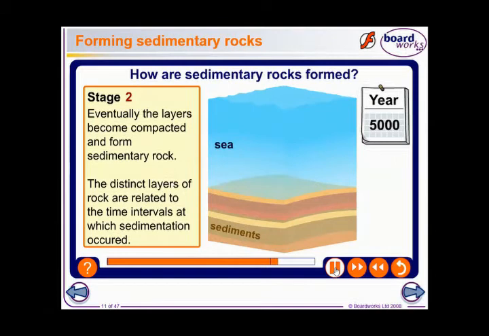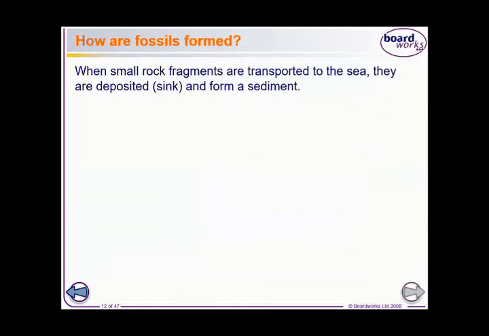After that, the layers of rocks are related to the time intervals at which sedimentation occurred. As I said before, this is the old one and this is the recent one, or this is older than this one. Now, did you understand the concept of sedimentary rocks and igneous rocks? Igneous comes from volcanoes, while sedimentary layers are deposited on each other.